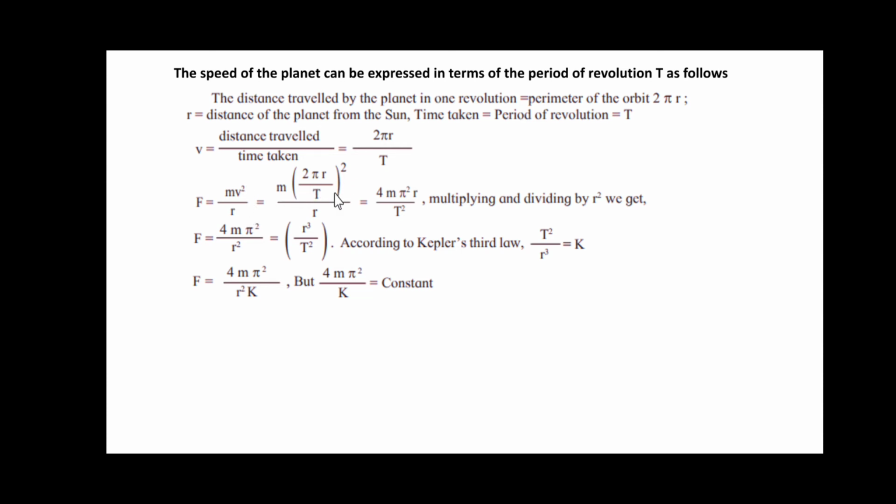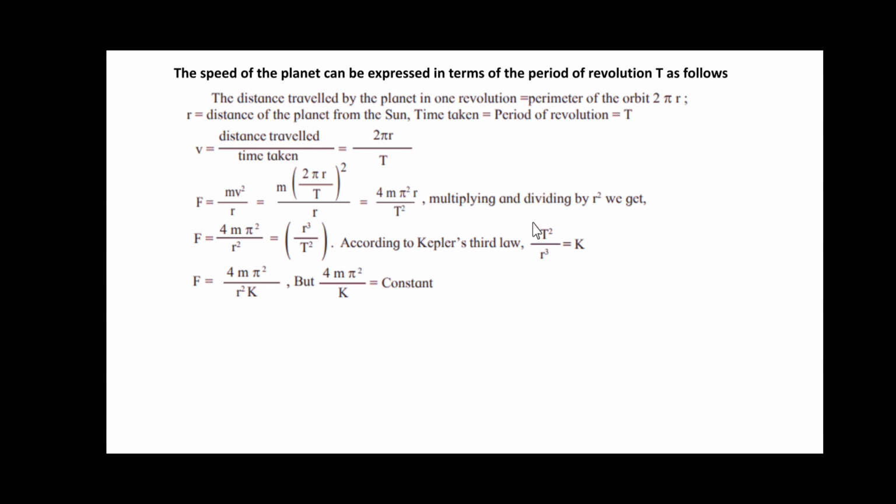So m into (2 pi r upon T) whole squared upon r. After solving this bracket, we get 4 pi squared r squared, with m as it is, 4 and T squared in the denominator. Here r squared from the numerator and r from the denominator cancel, only r is left. So F equal to 4 m pi squared r upon T squared.